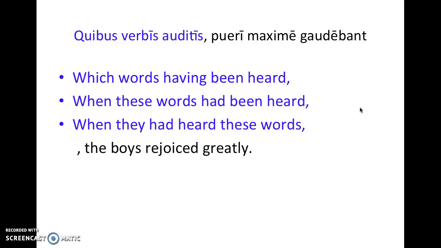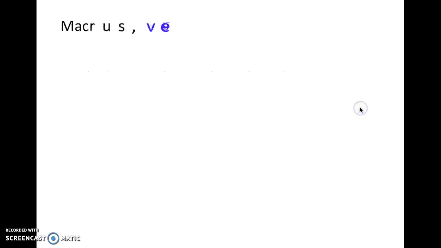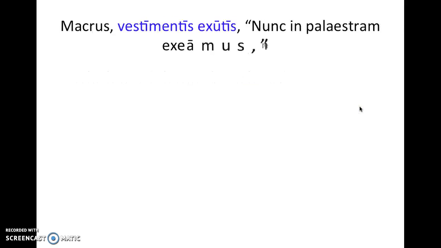So the next one comes in line 6, and it is Marcus vestimentis exutis nunc in palaestram exeamus inquit. Excuse me. So here you can see the participle here in the ablative absolute with the participle exutis, and vestimentis is our noun here. So you can see these two very clearly, no extra words, and they're separated here by commas from the rest of the sentence.